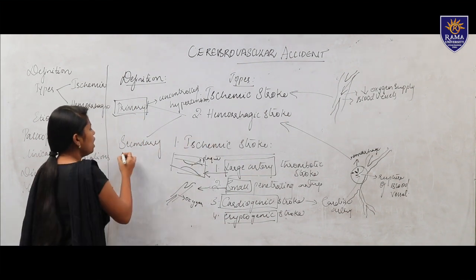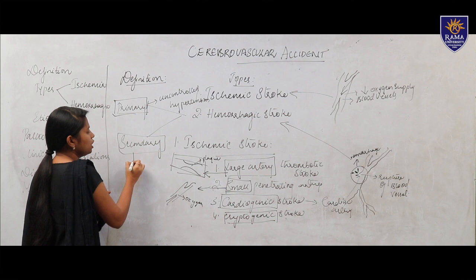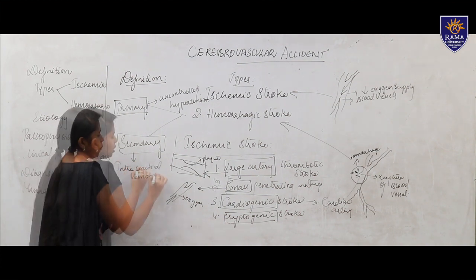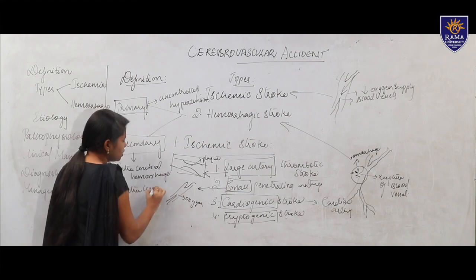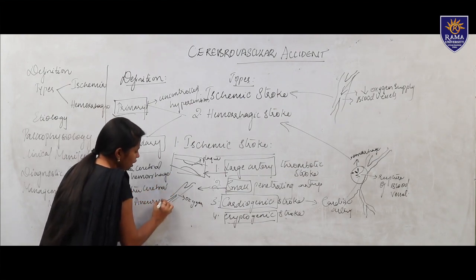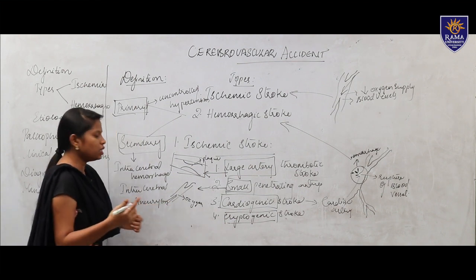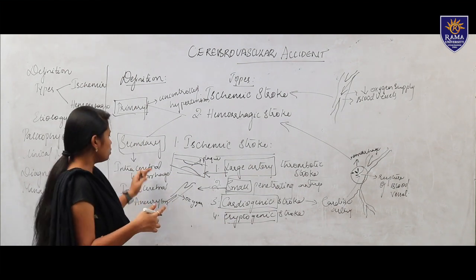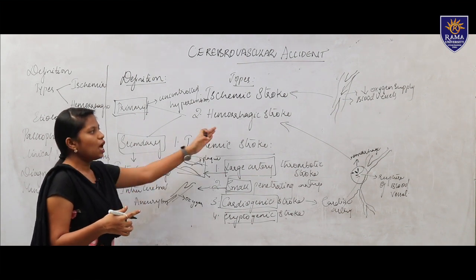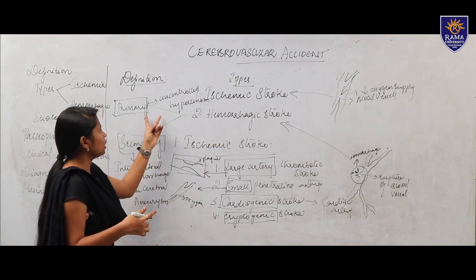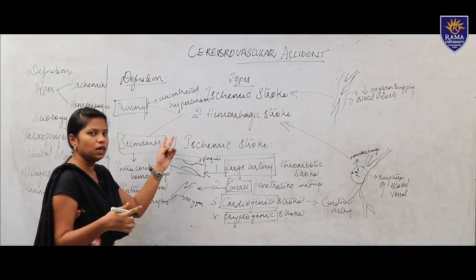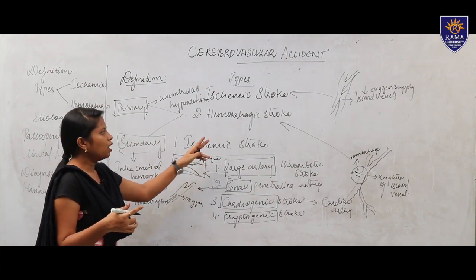And the secondary hemorrhagic stroke is associated with different disease conditions like intracerebral hemorrhage, then we have intracerebral aneurysm. An aneurysm is a dilation of any arteries and veins. So, these two associated factors mainly cause a secondary hemorrhagic stroke. So, these are the two types of hemorrhagic stroke which cause a stroke in a patient with a